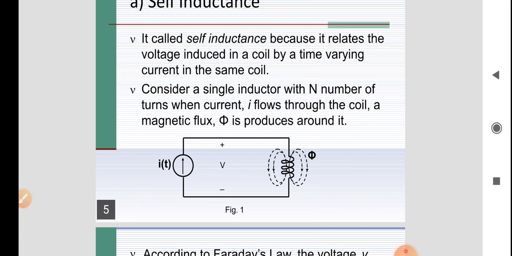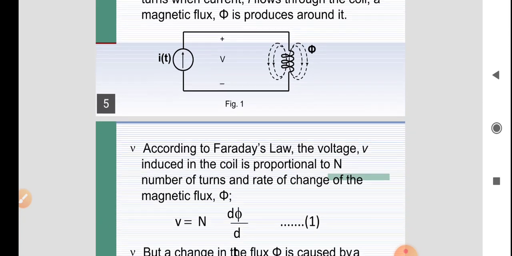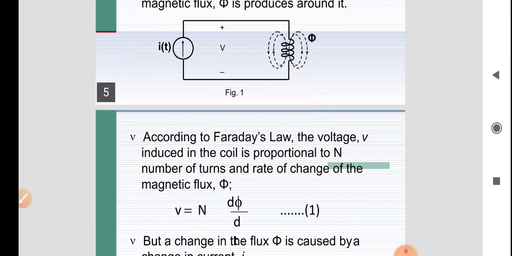According to Faraday's law, the voltage induced in the coil is proportional to the number of turns as well as the rate of change of magnetic flux.